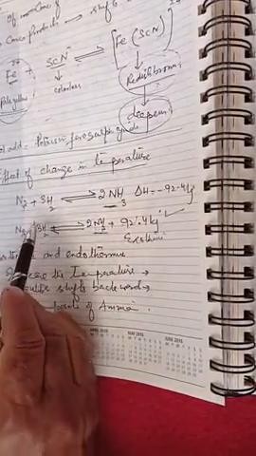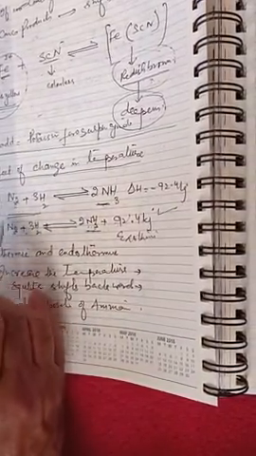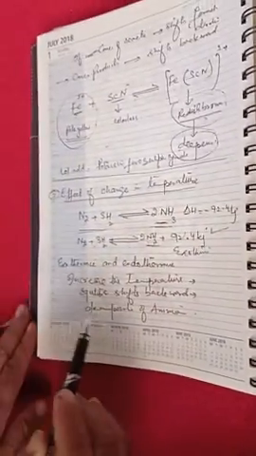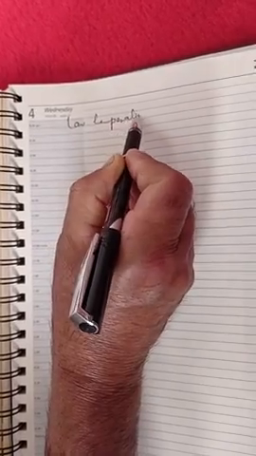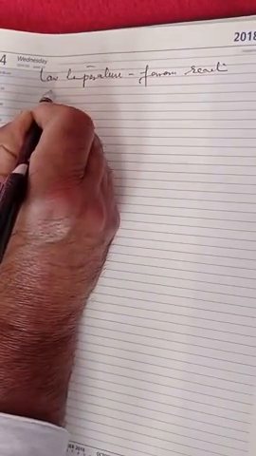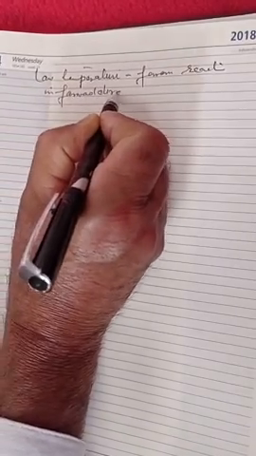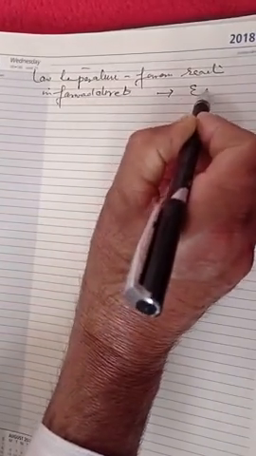So this formation of ammonia by Haber's process takes place at a low temperature. So here we came to the conclusion: low temperature favors the reaction in the forward direction if it is exothermic.